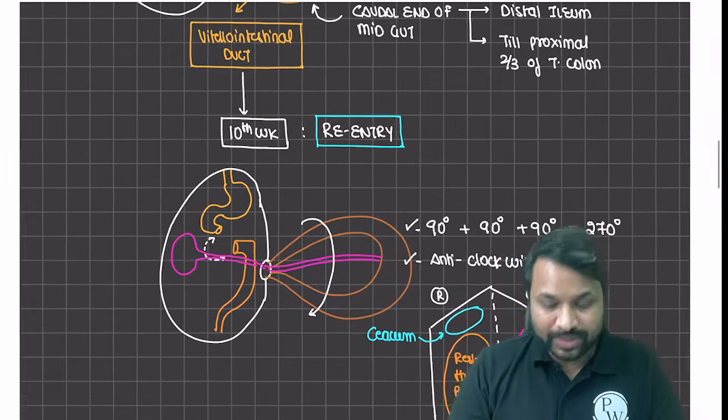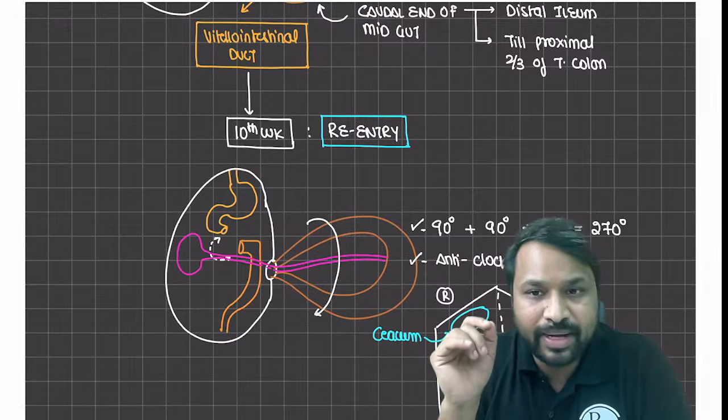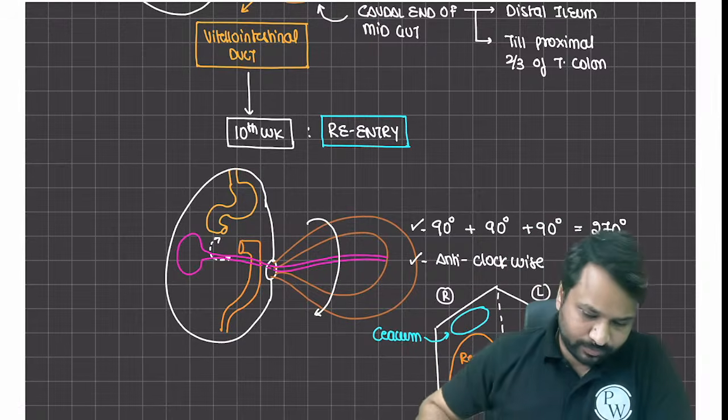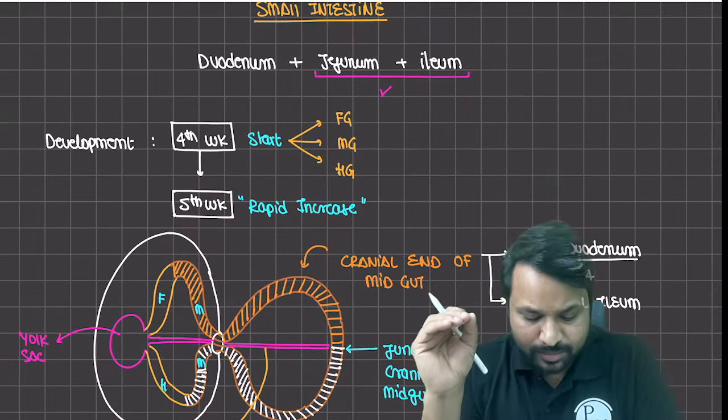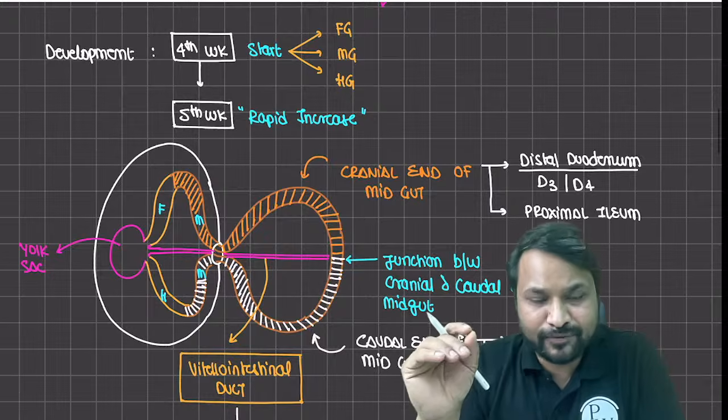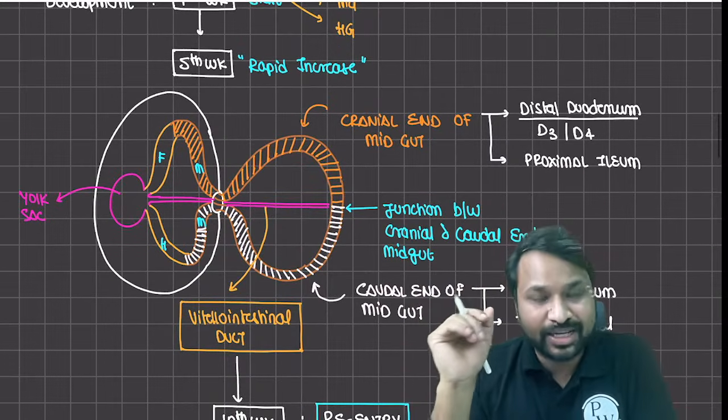Did I overburden you with information? Quick feedback. I hope so. No. Okay. Let's take a quick recap. What did we learn about it? We said we're talking about the small bowel's development. It starts from the 4th week. 5th week is the rapid increase phase.